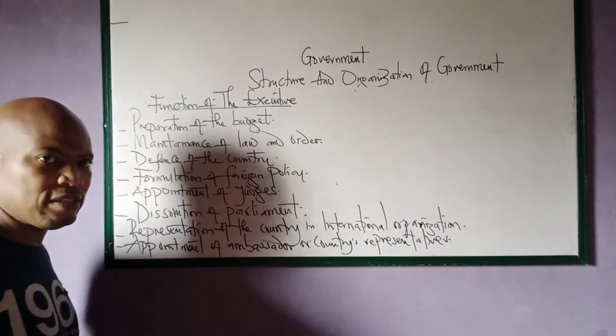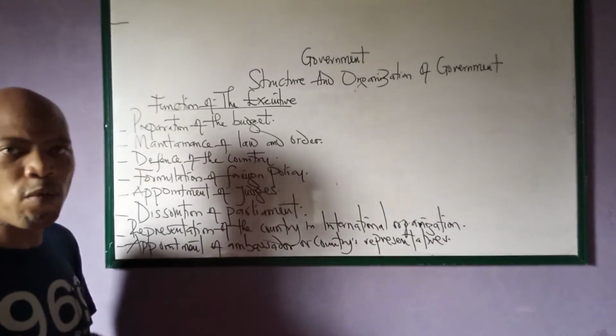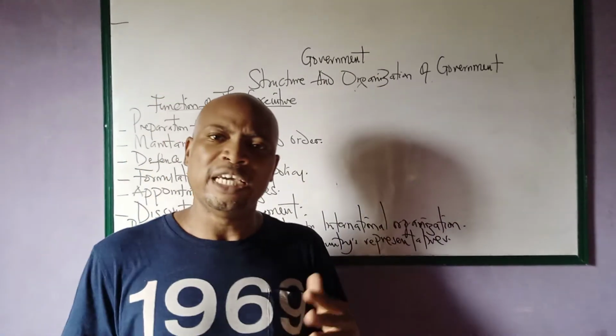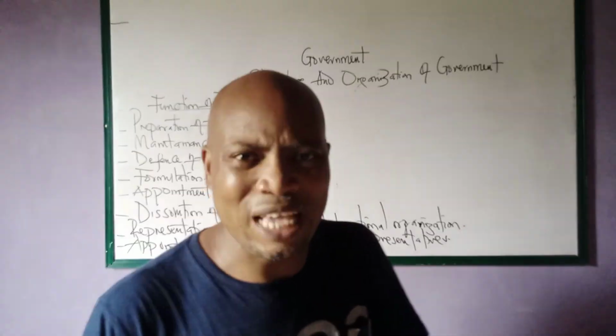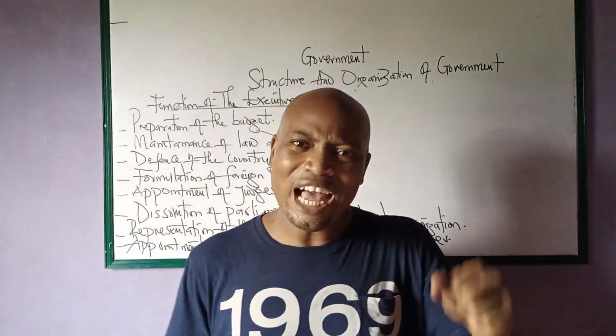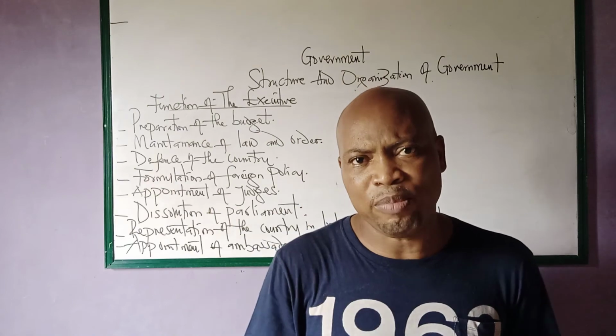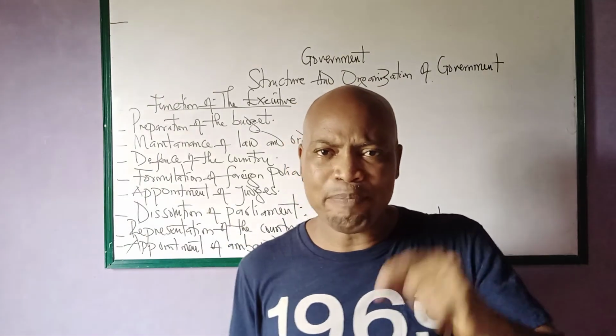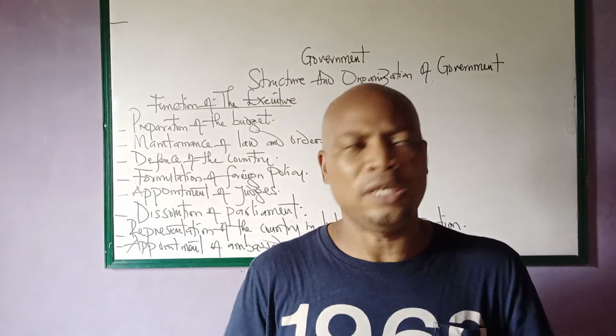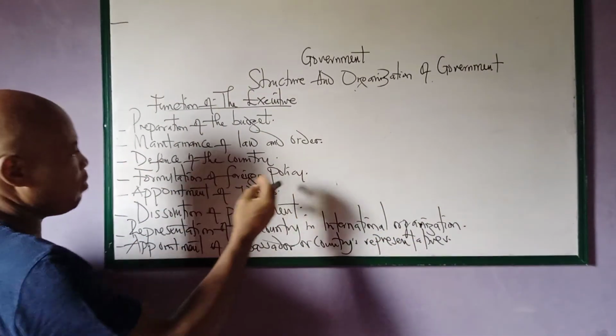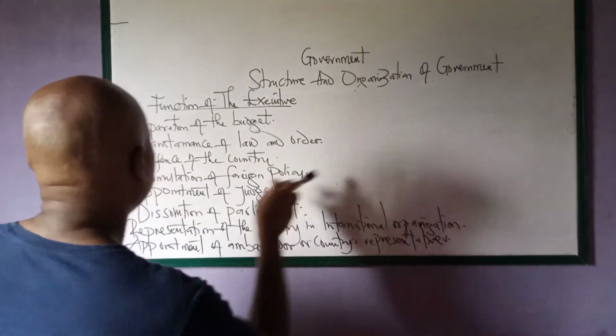It is the duty of the executive arm of government to formulate foreign policy. In time past, Africa has been the centerpiece of Nigeria's foreign policy. That's one of our foreign policy. So the formulation of foreign policy is the function of the executive arm of government.